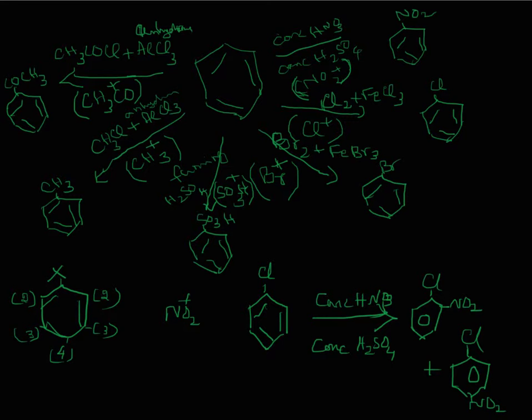Meta-nitrochlorobenzene is formed in very small quantities and it can be ignored. So you get the mixture of ortho and para substituents. That shows that the Cl group is OP directing. We call it OP directing.